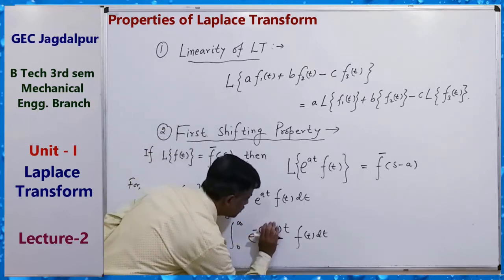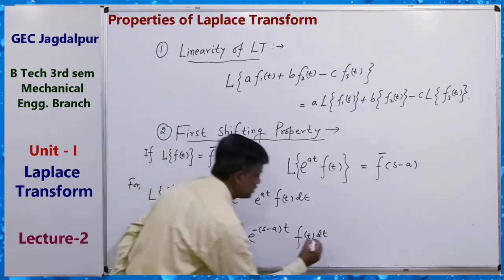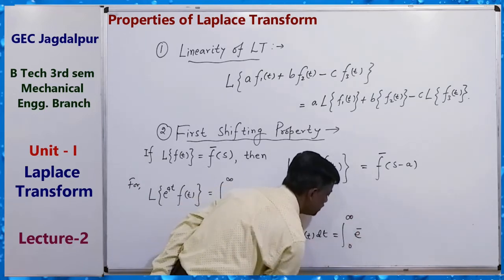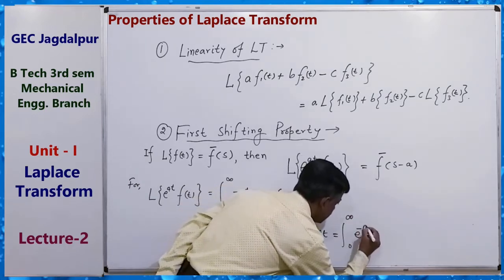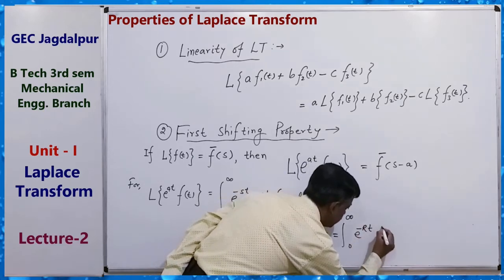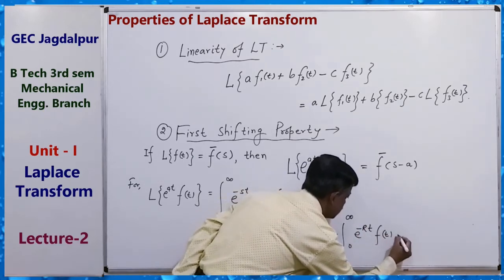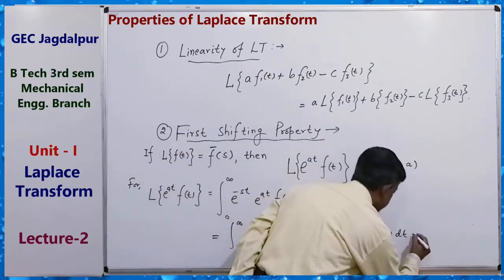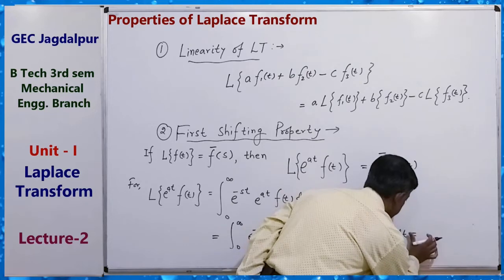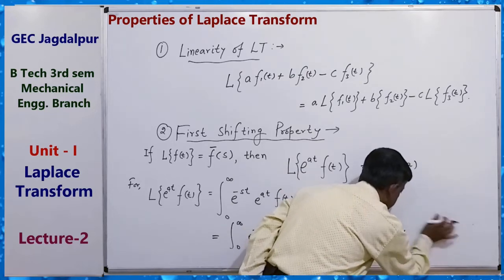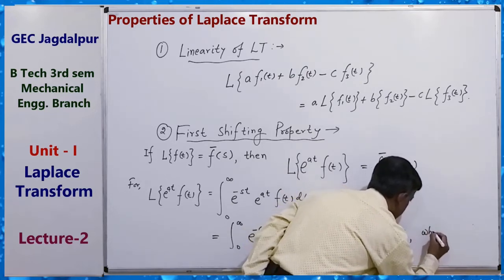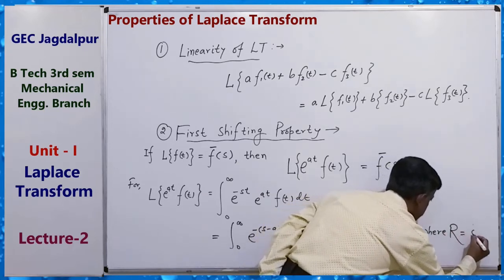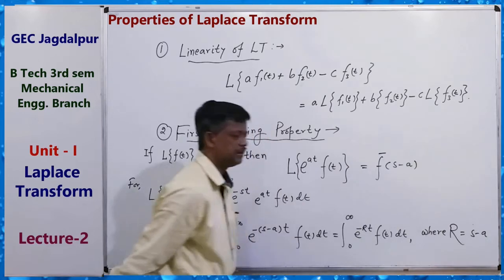So you can suppose this is a single quantity: the integral from 0 to infinity of e to the power minus Rt f(t) dt, where capital R equals s minus a, a constant quantity.